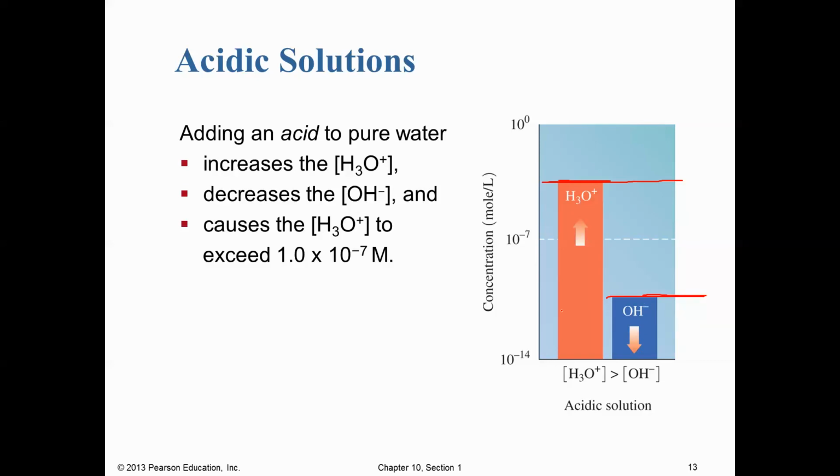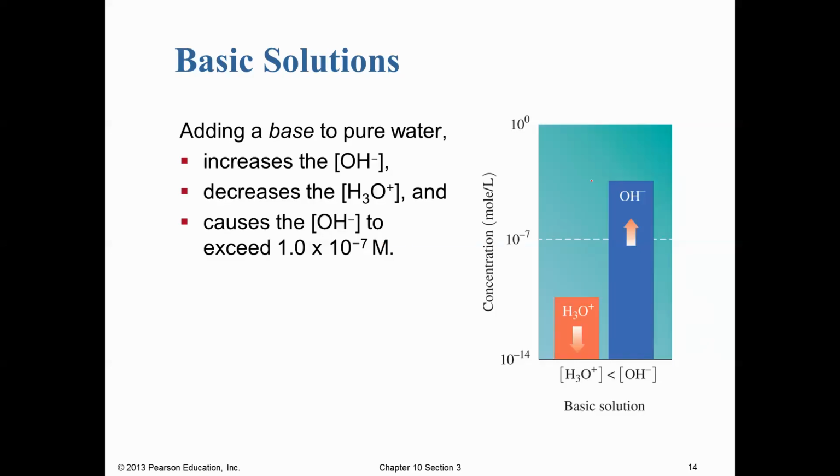Well, the product of these two numbers still has to equal that same Kw, that 1.0 times 10 to the negative 14th. So if one value gets bigger, the other one must get smaller in order for them to multiply out to that same constant. And in a basic solution, we see the opposite. In the basic solution, we end up with more hydroxide and less hydronium. And again, that's because the product of these two concentrations must equal that same Kw value.